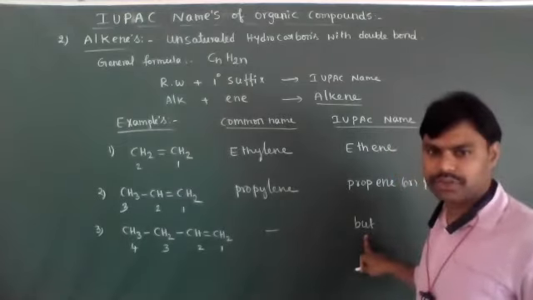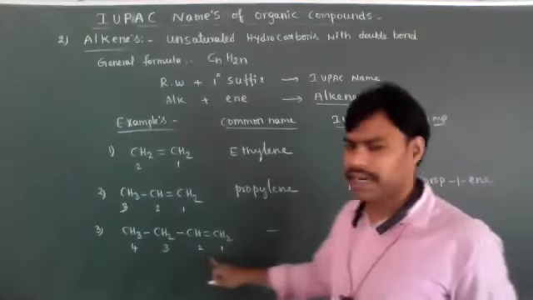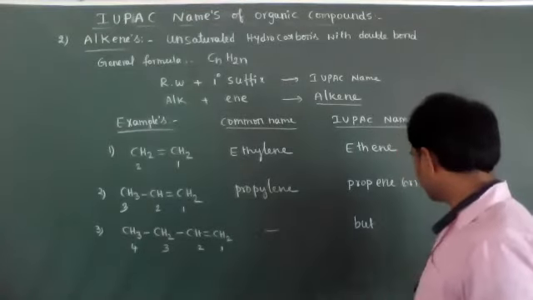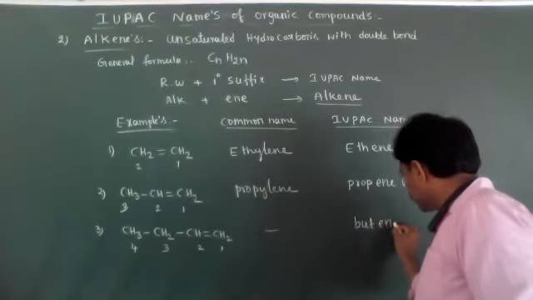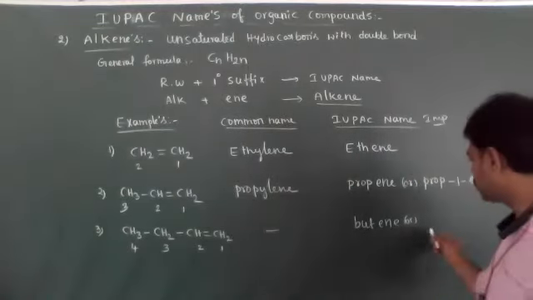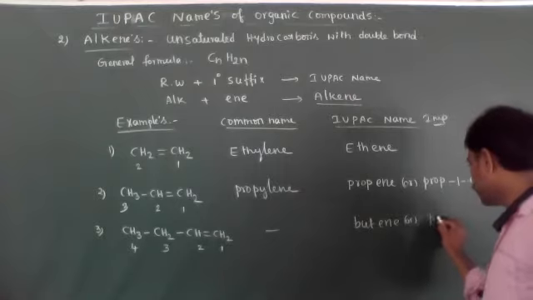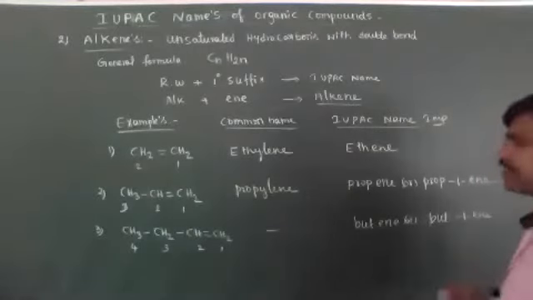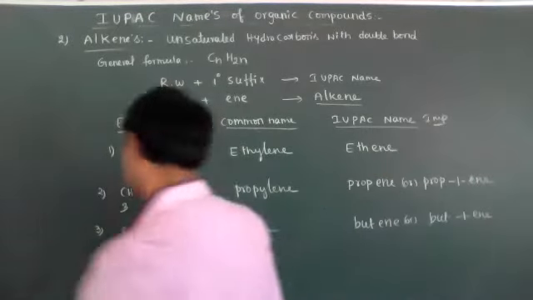The double bond is present at carbons 1 and 2, so the double bond position need not be written, and its name is butene. If you want to identify the position of the double bond, you can also write but-1-ene. But-1-ene is the correct name.